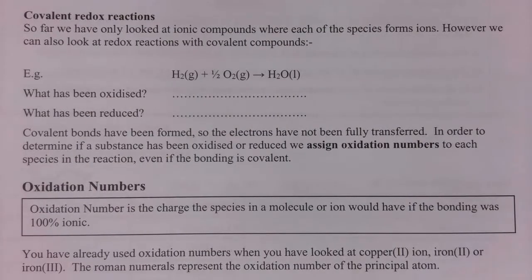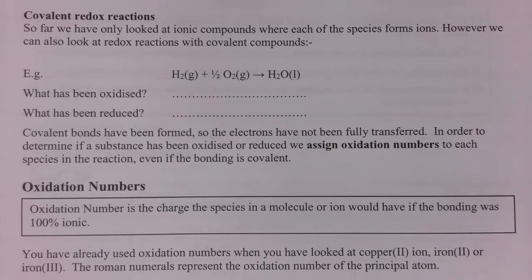We will come back to oxidizing and reducing agents again, because as I said, it takes a little while to get your head around those. But so far we've only looked at ionic compounds, and if we could only apply redox to ionic compounds, it wouldn't be a very useful tool. However, we can apply them to covalent compounds.